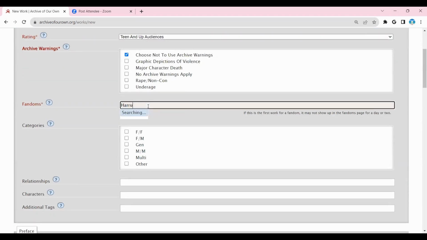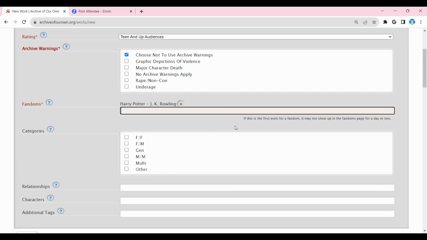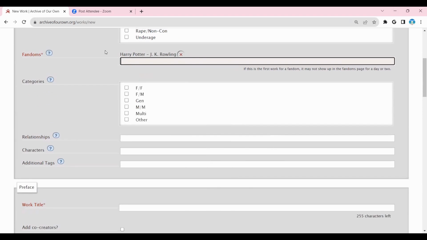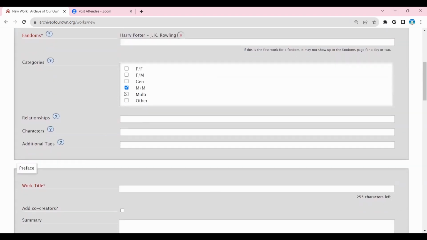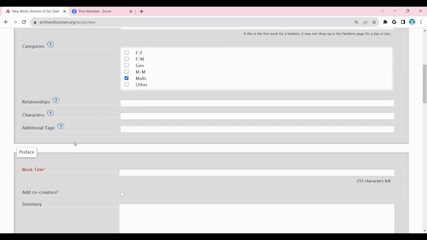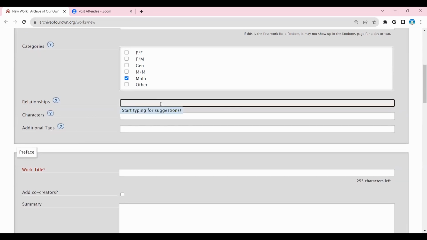Fandoms. You can have more than one fandom, but you basically have to type it out and it'll list it for you. Let's do multi. Relationships.